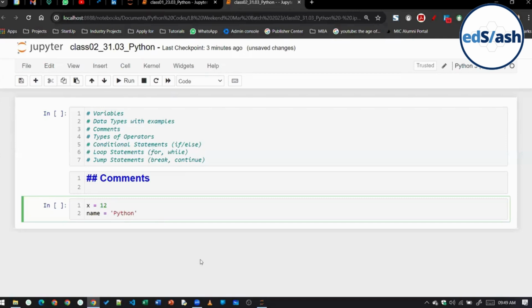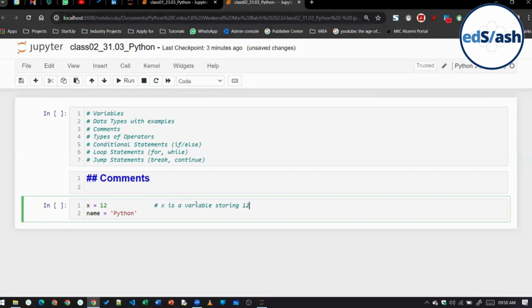For the sake of explanation, let's say Rishabh and I are working together, and Rishabh does not know Python. He knows some other language, but he does not know Python. So to make Rishabh understand my code, there is something called comments. I will write here that x is a variable storing 12. Comments are basically that part of the code which doesn't get executed.